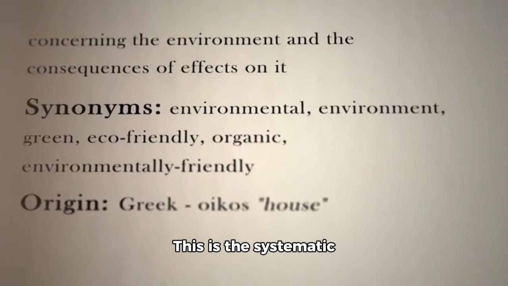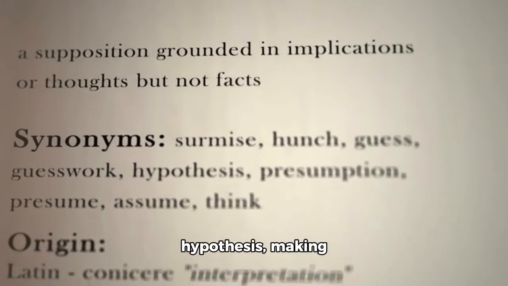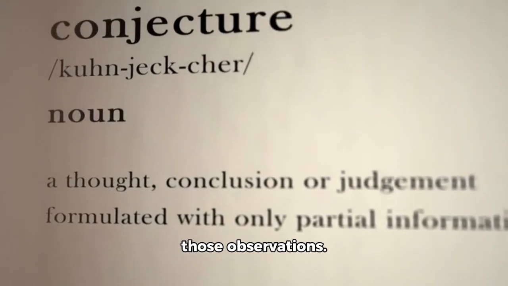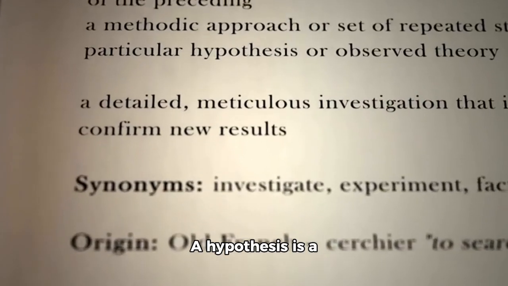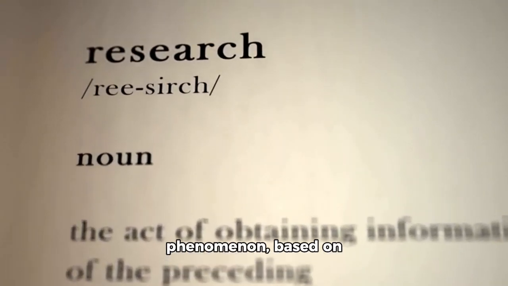This is the systematic approach scientists use to understand the natural world. It involves formulating a hypothesis, making observations, and drawing conclusions based on those observations. A hypothesis is a tentative explanation for a particular phenomenon based on previous observations and theories.